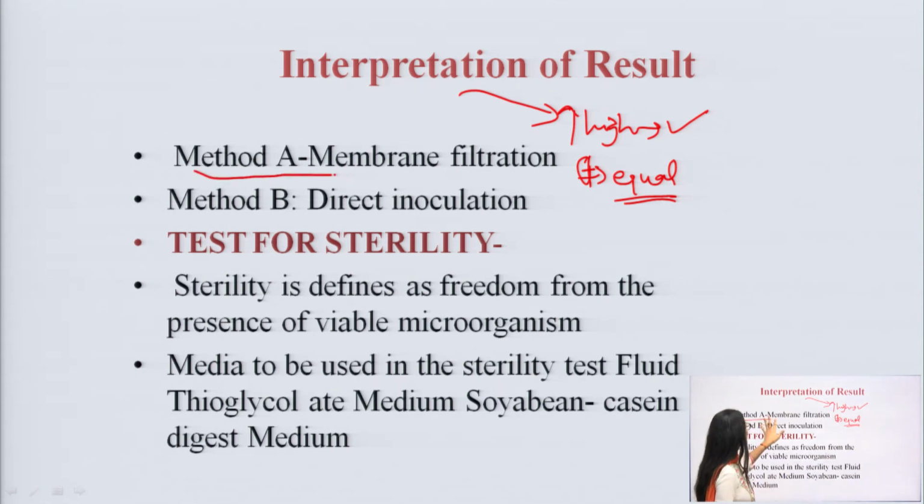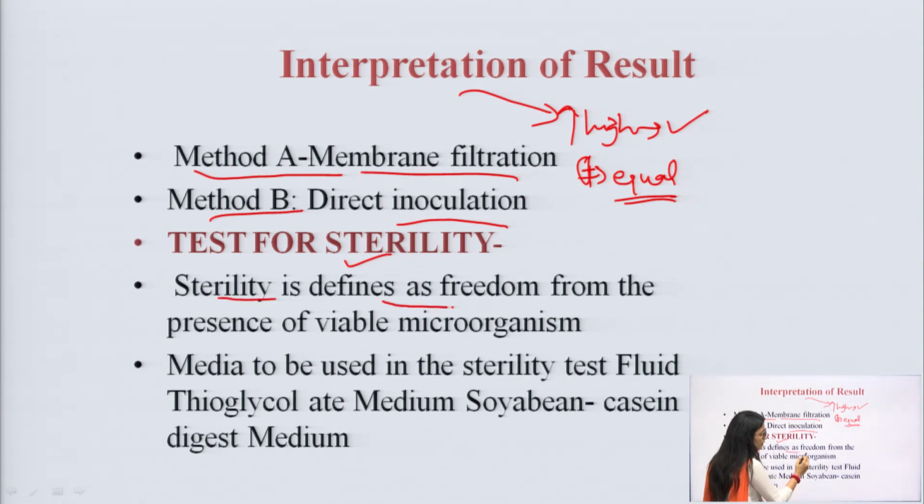So, there are method A, membrane filtration, and method B, direct inoculation, for the test of sterility. Sterility testing is basically when we have a formulation, we have to check whether there is any kind of microorganism or pyrogen inside it, any kind of ailment that can cause hindrance in the profile of the patient.